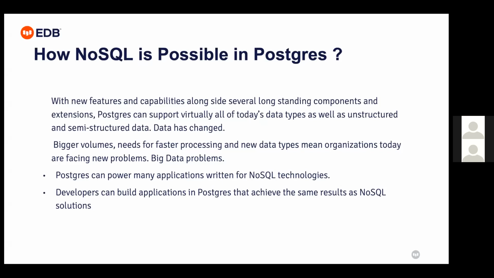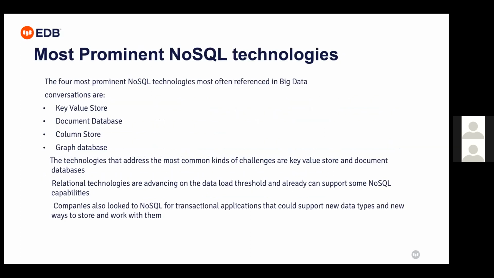That's why PostgreSQL is one of the solutions, because it can power many applications written for NoSQL technologies, and it gives the same result as NoSQL solutions. So a developer can build applications in Postgres as they write applications for NoSQL solutions like other NoSQL databases. I can say MongoDB, Cassandra, and others, Neo4j for your graph database, columnar databases are there.